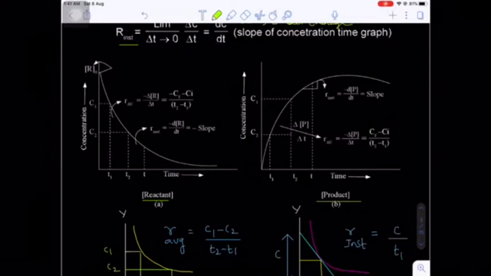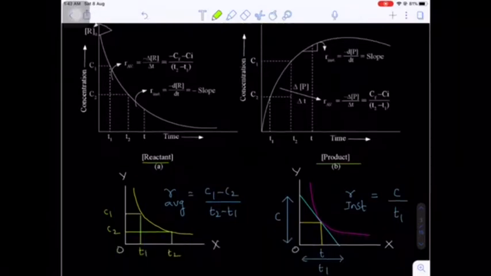Now if you want to calculate the average velocity, you have to take any two concentrations, say C1 at time T1 and C2 at time T2. Now the R average value is the change in the concentration, that is C1 minus C2, divided by the time taken, that is T2 minus T1.